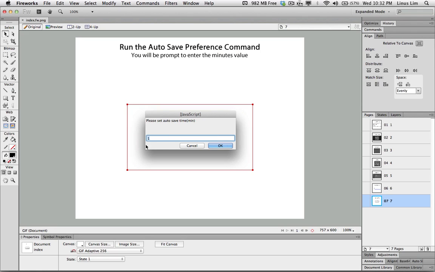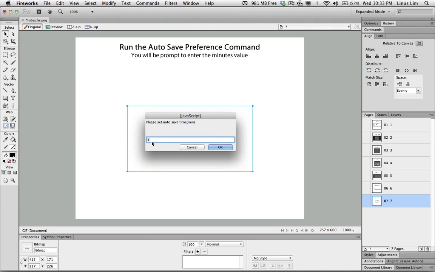number of minutes value. So by default it is 1 minute. If I want to set Fireworks to prompt me to autosave other minutes, I can enter other values here. I can enter 5, which means Fireworks will always autosave my document at each time interval of 5 minutes. So once you click OK, you can restart Fireworks. The next time when you launch Fireworks again, the autosave command will kick in.